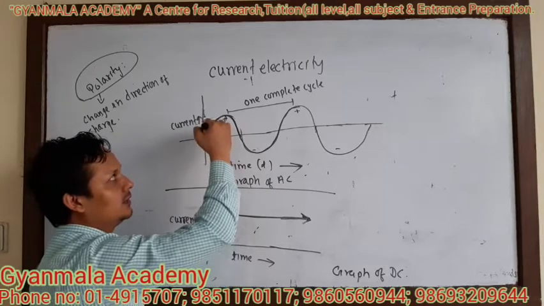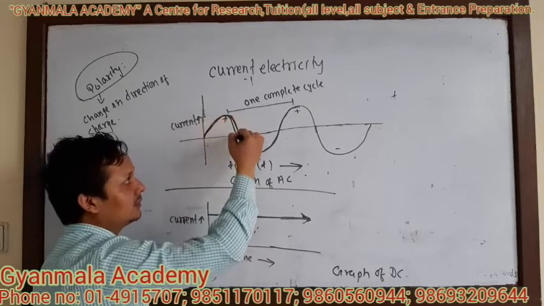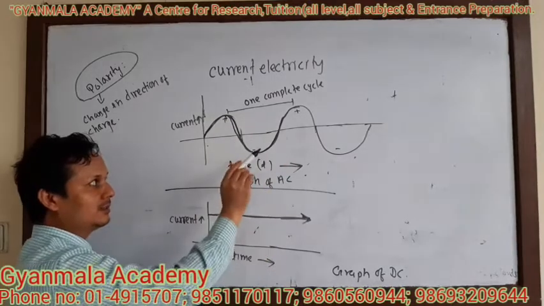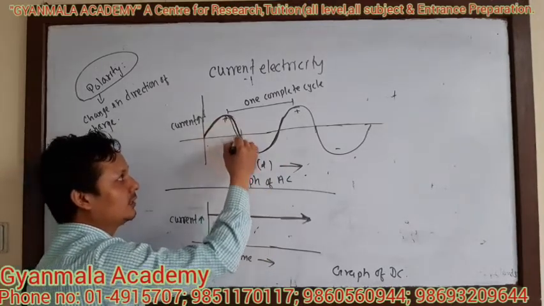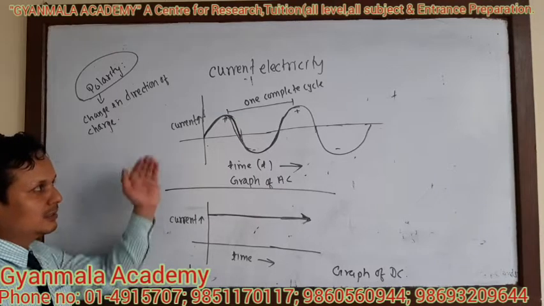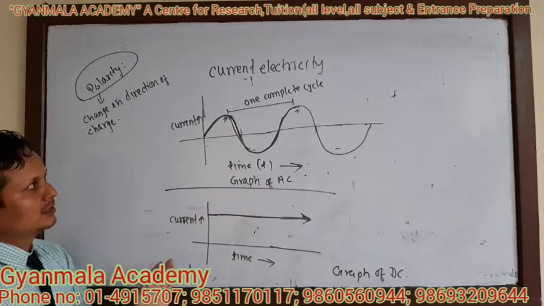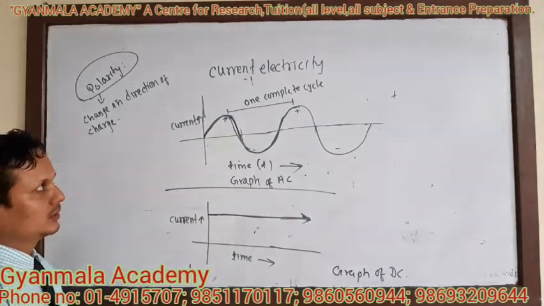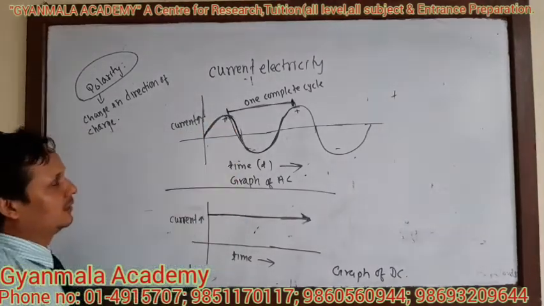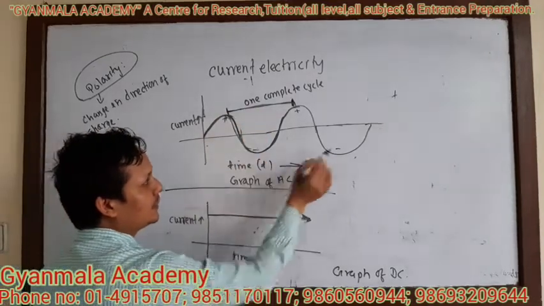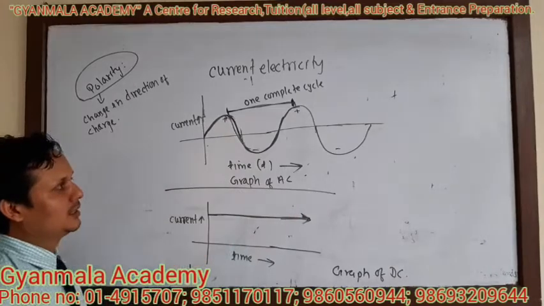In the AC current, the direction of charge is continuously changing. Direction of charge continuously changing means the polarity is changing continuously, so it has a non-zero frequency. Now, what is one complete cycle? The duration between two positive peak charges or two negative peak charges is called one complete cycle.